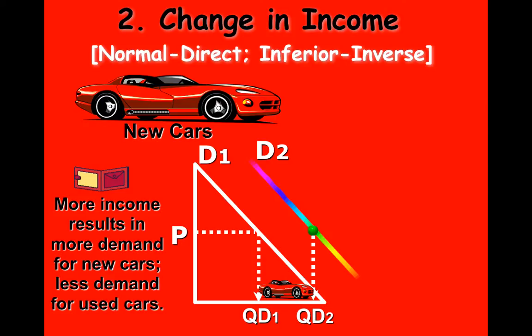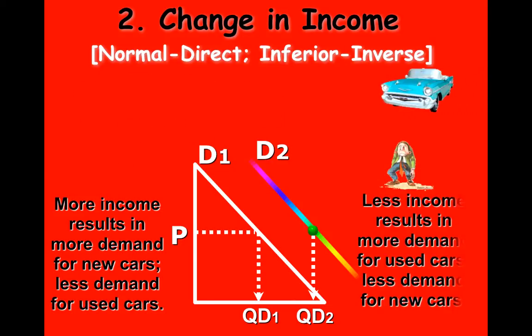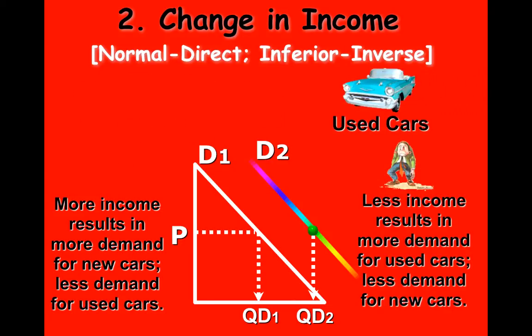Now, if we were to look at this as an income decrease, let's say you had less income, that means the demand for used cars would increase. So we would see a further right side shift for the demand for used cars because with less of an income, you demand more of an inferior good.